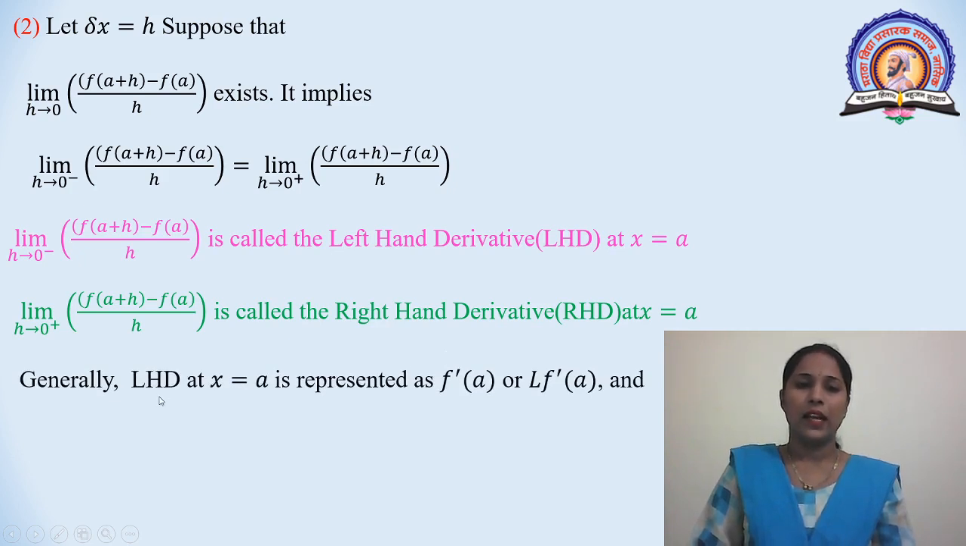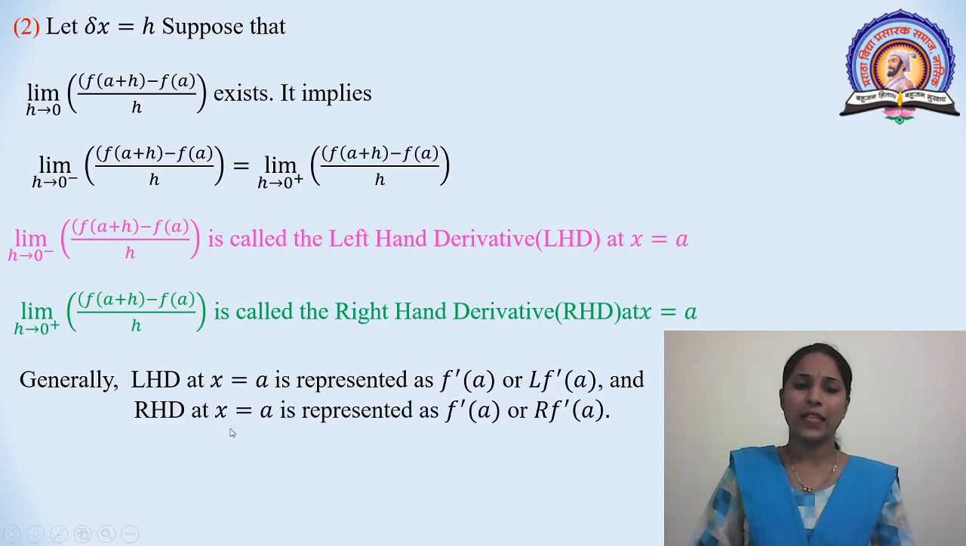Generally, LHD, that is left hand derivative at x is equal to a, is represented as f dash a or L of f dash a, and right hand derivative at x is equal to a is represented as f dash a or R of f dash a.